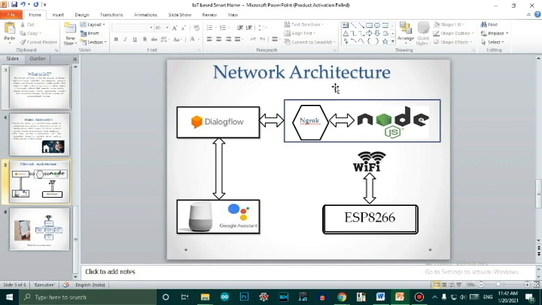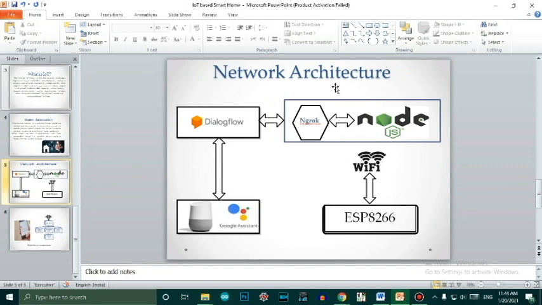In simple terms, if I want to know the tank level of my home, like how much water is left in my tank, then I just have to give a command to the Google Assistant by saying, hey Google, what is the water level of the tank? It processes that command and gives it to Dialogflow, and Dialogflow, with the help of the global IP from Ngrok, hits the webhook on Node.js.